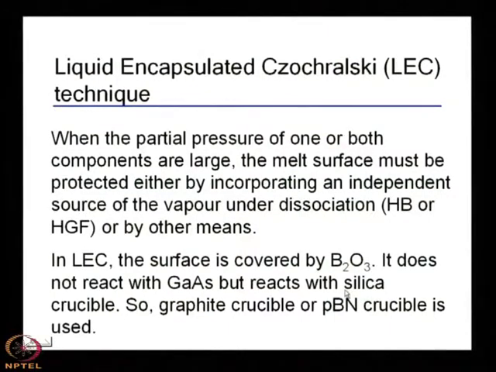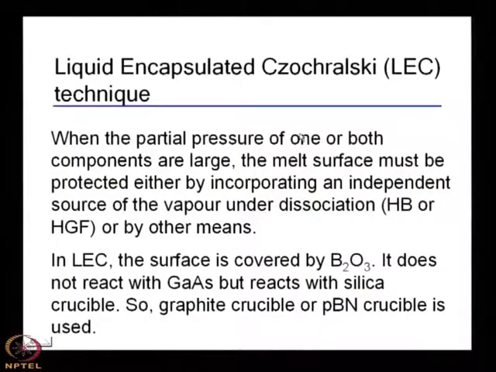So, in liquid encapsulated Czochralski, at the melting point, the surface will have loss of arsenic. To prevent that, you have to cover the surface with B2O3.